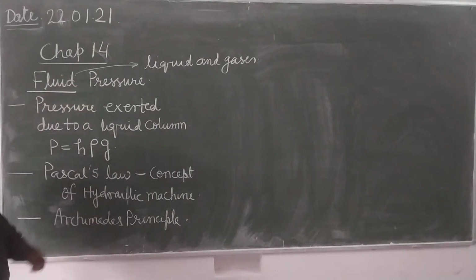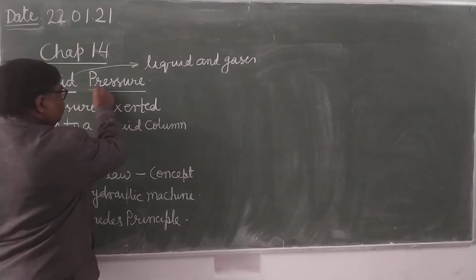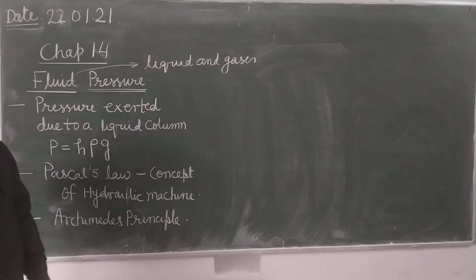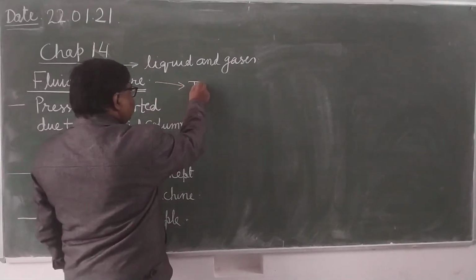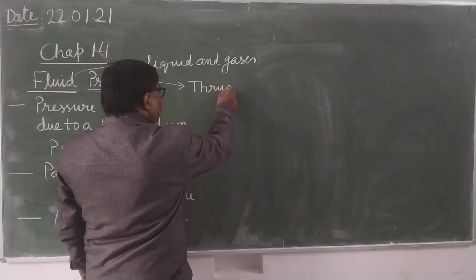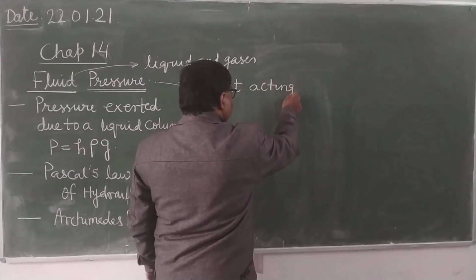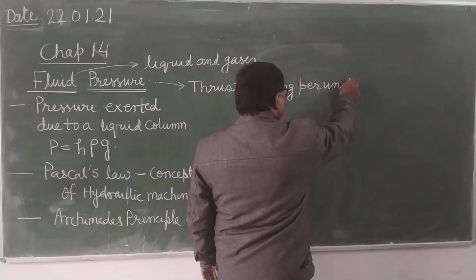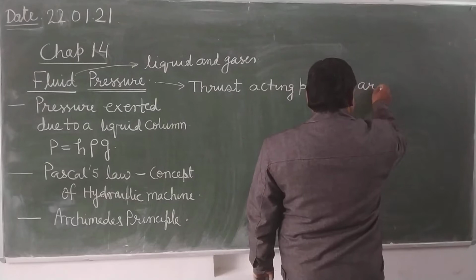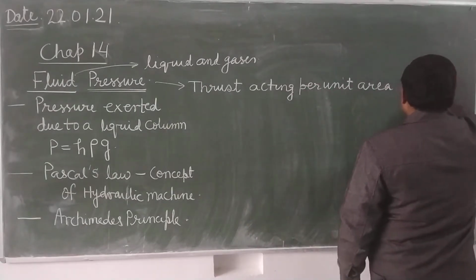Now see here, what is pressure? Pressure, you know, it is the thrust acting per unit area. What is thrust? Thrust is a normal force acting per unit area. You keep on writing also. Here P equals F upon A.